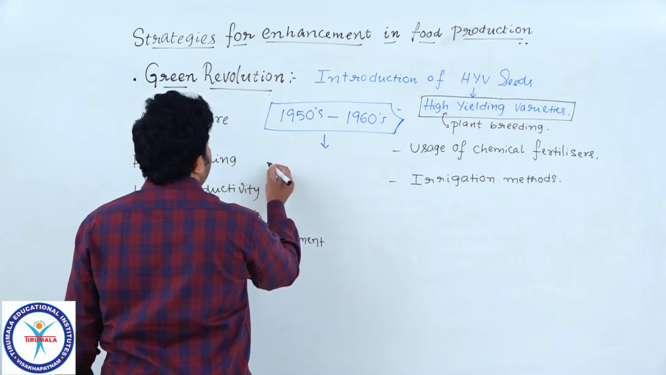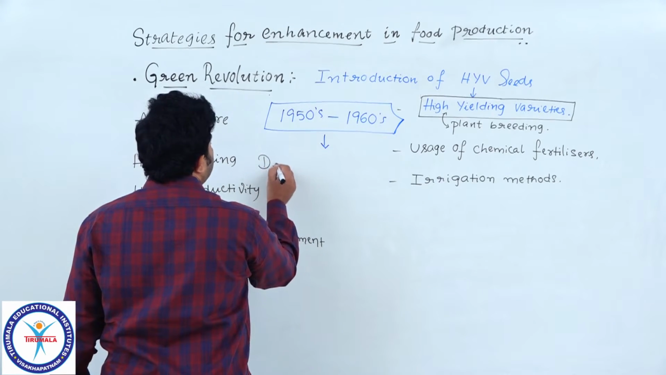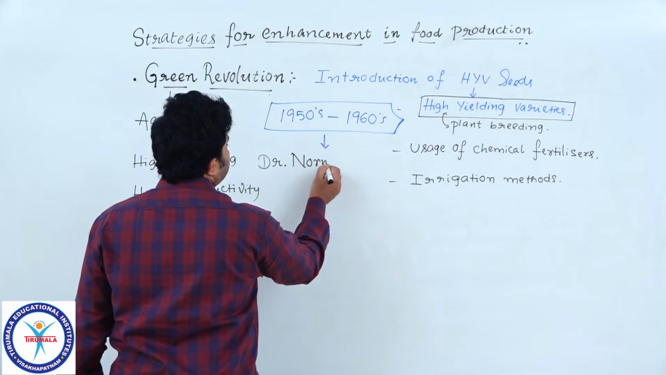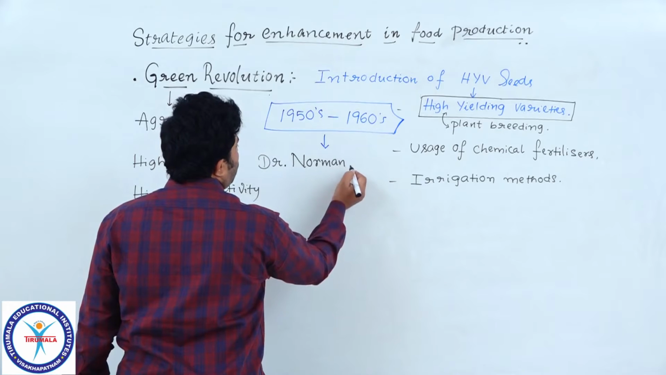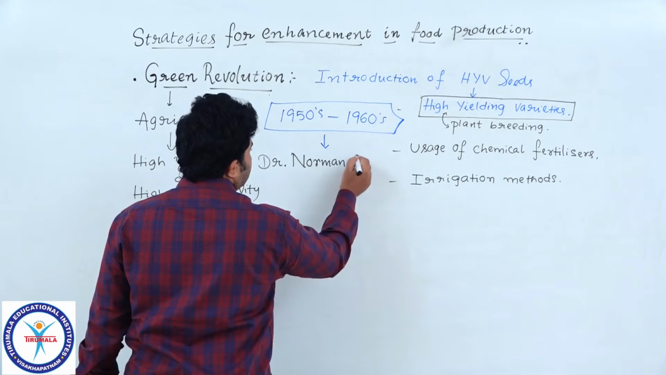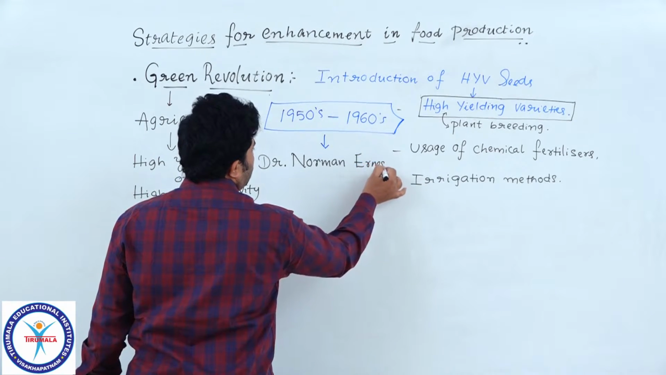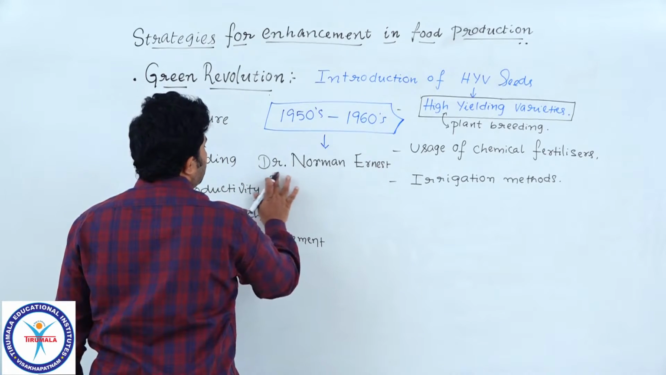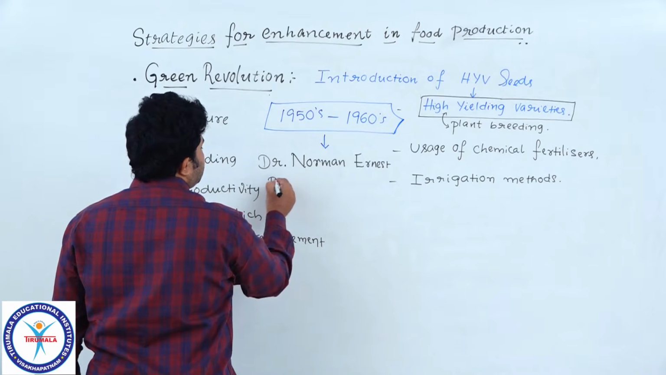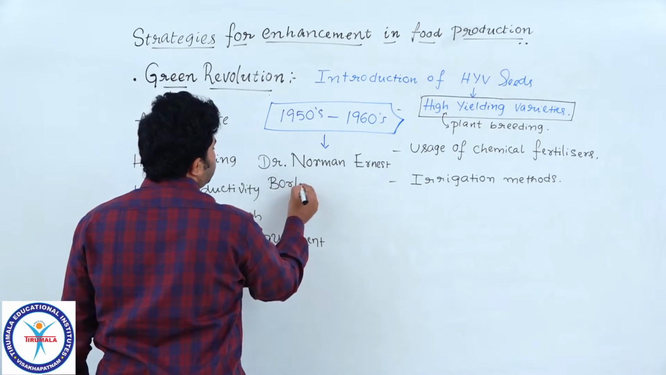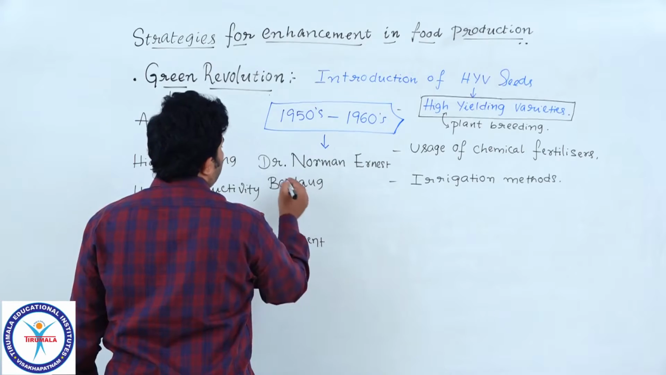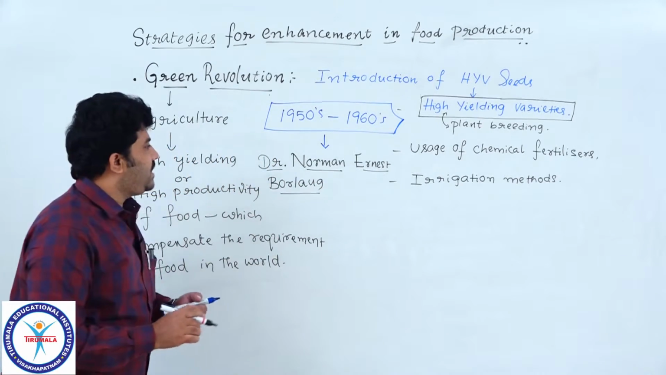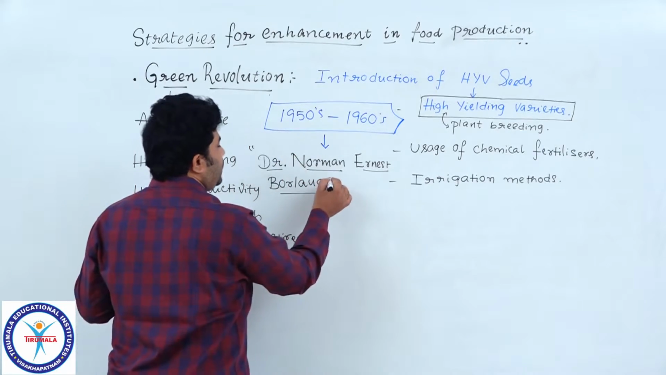That scientist's name is Dr. Norman E. Borlaug. Norman Ernest Borlaug. Once, all of you please repeat the term. What is the scientist's name? Dr. Norman E. Borlaug.